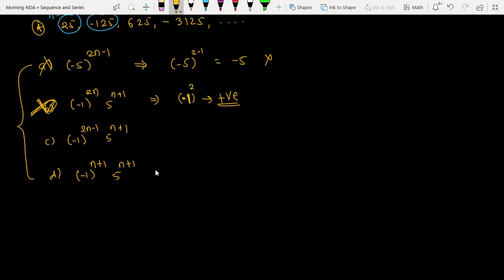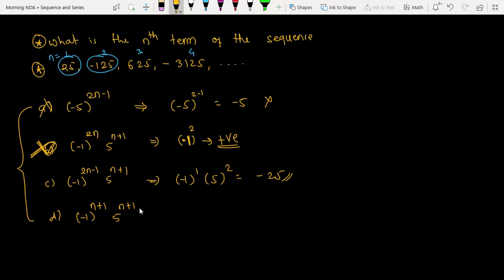Next question. Next, see what happens. Minus 1 to the power, when n is equal to 1, so 2 minus 1 is 1, into 5 to the power n plus 1, which is nothing but 2. So it is giving me minus 25. Are you getting the point? So this is also not correct. Why? I want plus 25. So the only remaining option is D. Minus 1 to the power 1 plus 1 is nothing but 2, into 5 raised to power 2, which is nothing but 25. That's it. This is my answer.